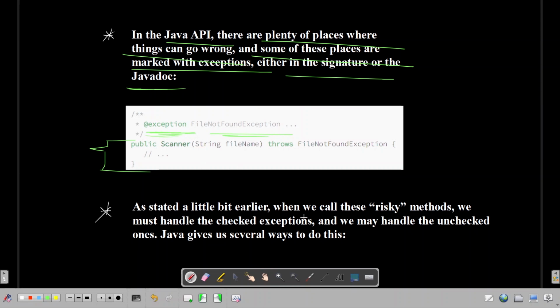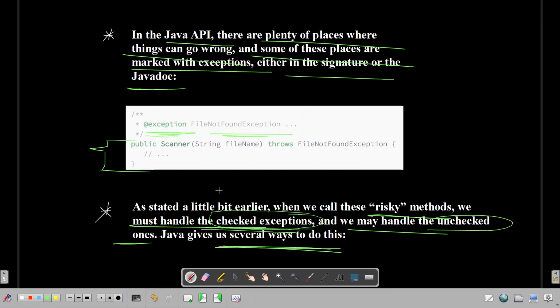As stated a little bit earlier, when we call these risky methods, we must handle the checked exceptions. Without this, the compiler won't allow us to proceed. So this is mandatory to handle. But we may handle unchecked ones; they are optional. They can occur at runtime, and it's always good to handle even the unchecked ones, but the Java compiler won't stop us if we don't handle unchecked exceptions. Java gives us several ways to handle this. Let's explore them a bit.